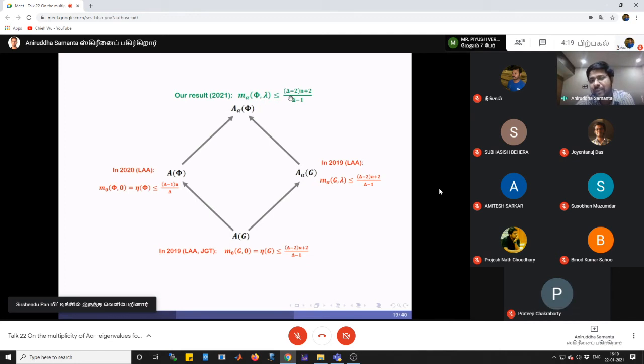Okay, another significance: A alpha phi is the extension of A alpha G. So our result is an extended result than the result given in this paper in 2019, right? And also the proof of our result simplifies the proof given in this paper, right? So there are mainly these three significances of our results.